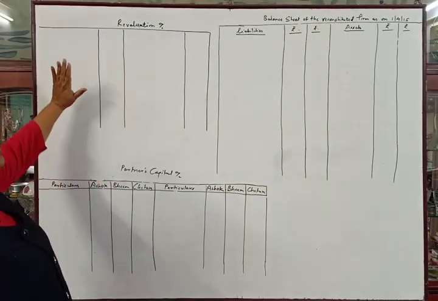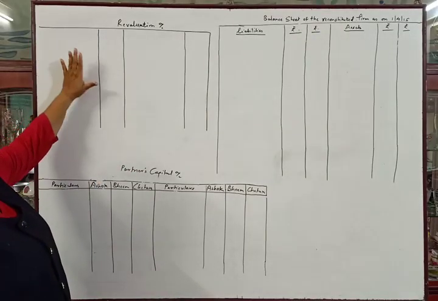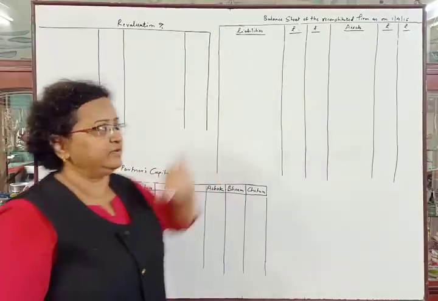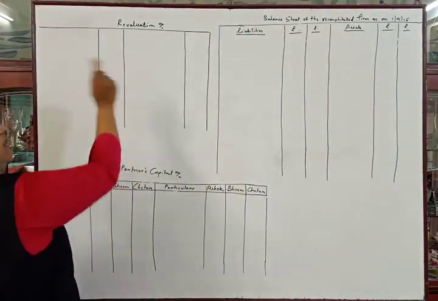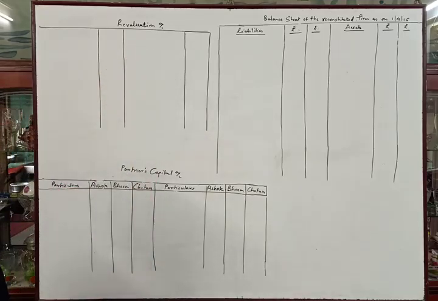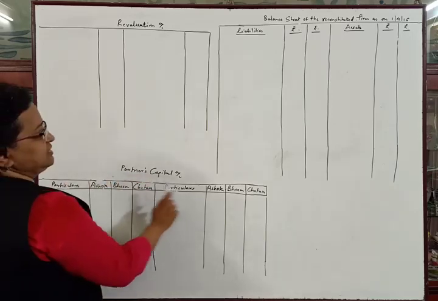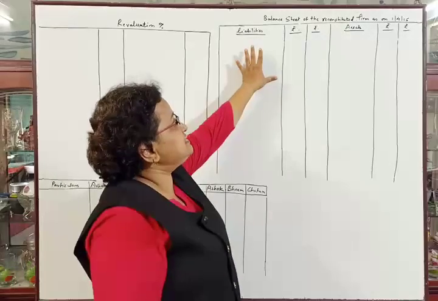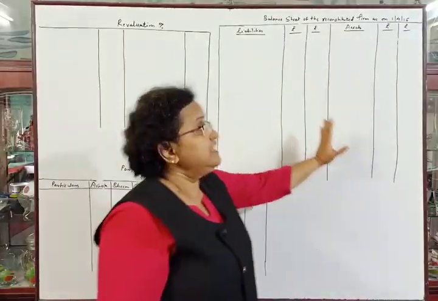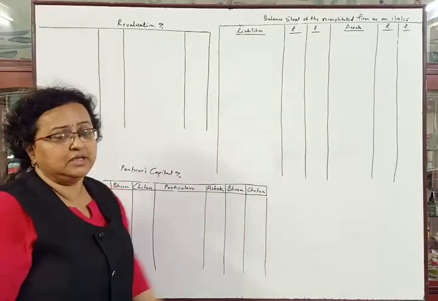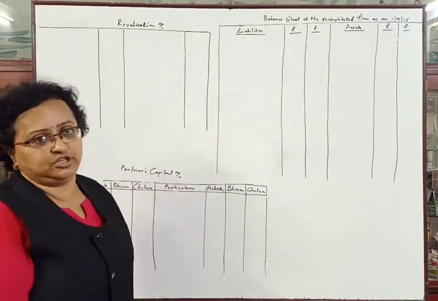Okay. They have told us to prepare revaluation account, partners capital account and balance sheet of the reconstituted firm. So we have to draw revaluation account. It is also called as profit and loss adjustment account. Then partners capital account, 3 columns, Ashok, Bhim, Chetan, debit and credit side. Then balance sheet, this is liability side and this is asset side. This will be the new balance sheet of the firm after reconstitution, that is after changing the profit sharing ratio.